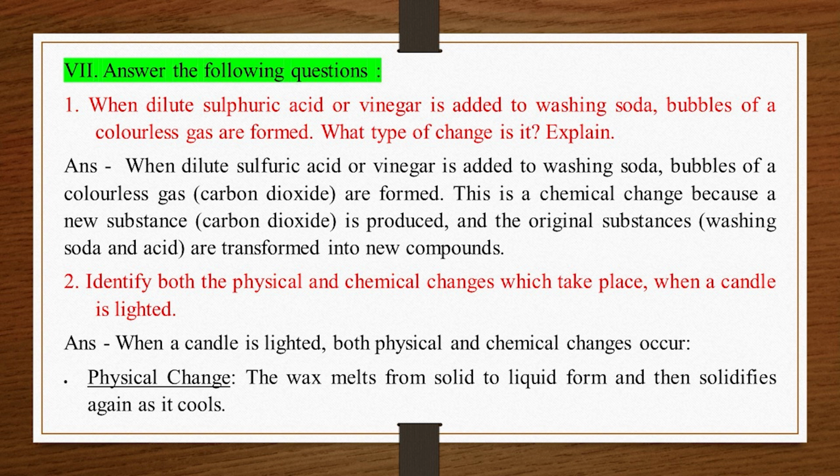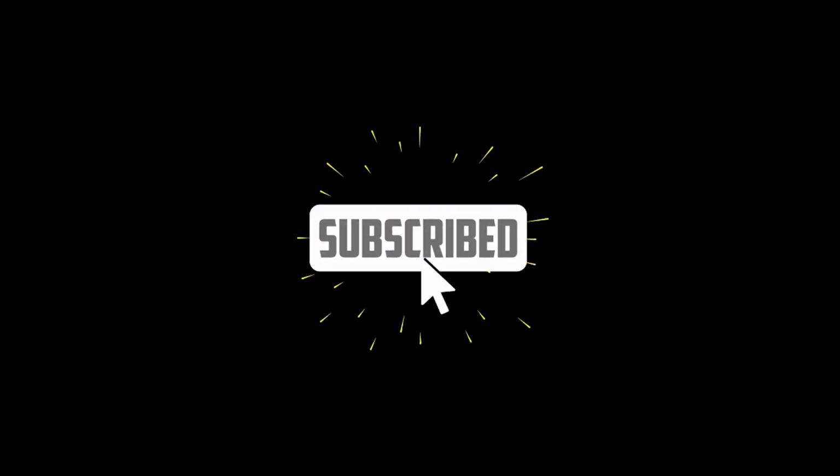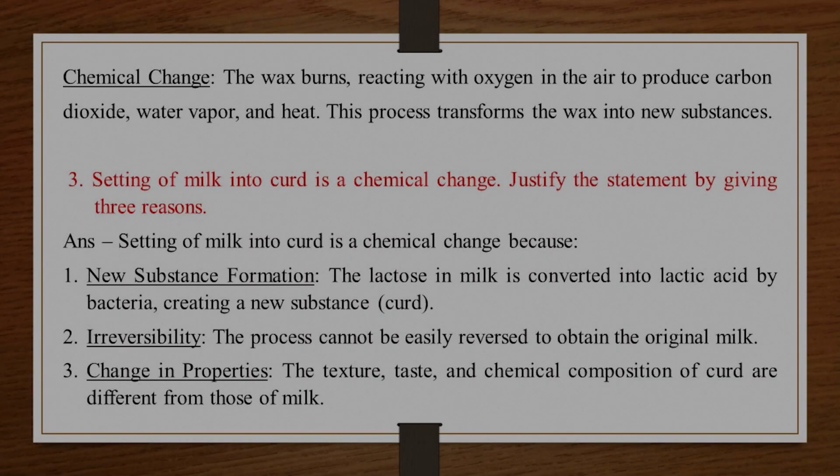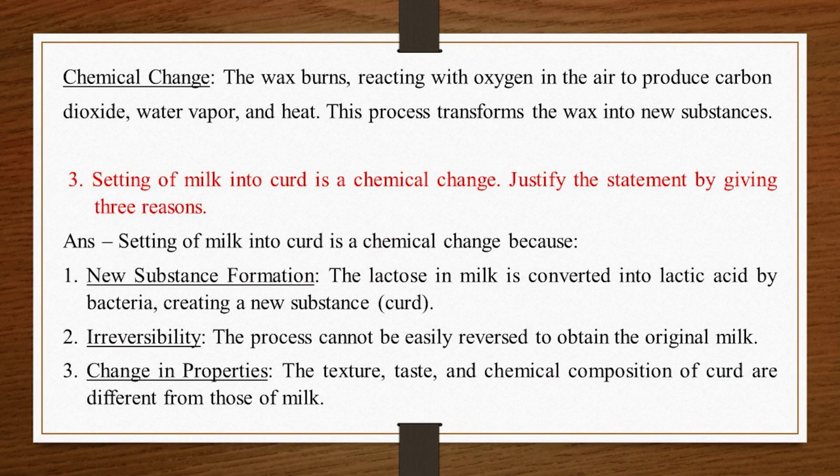2. Identify both the physical and chemical changes which take place when a candle is lighted. Answer. When a candle is lighted, both physical and chemical changes occur. Physical change. The wax melts from solid to liquid form and then solidifies again as it cools. Chemical change. The wax burns, reacting with oxygen in the air to produce carbon dioxide, water vapor, and heat. This process transforms the wax into new substances.